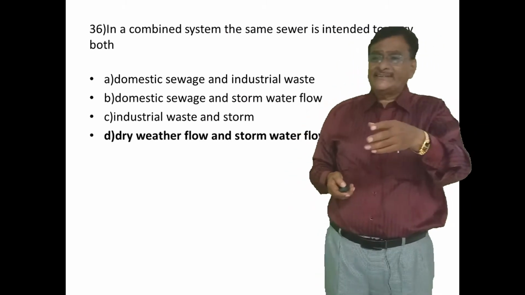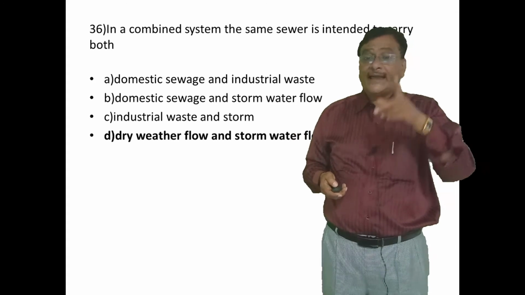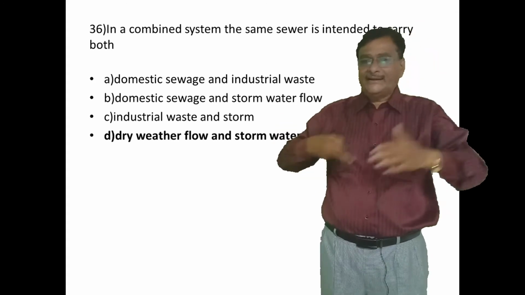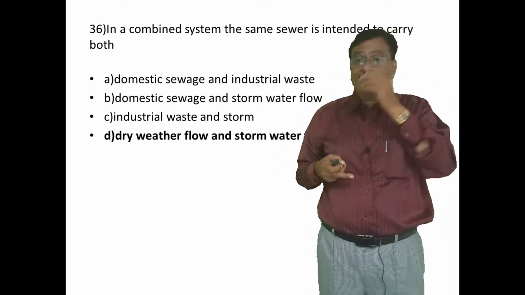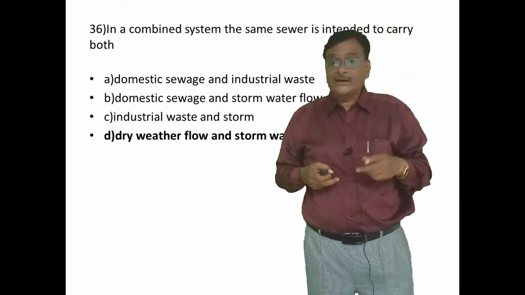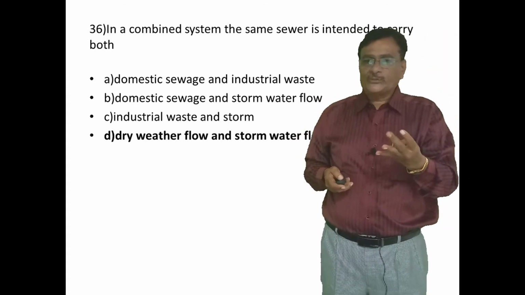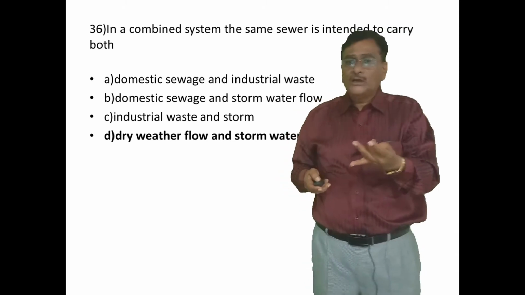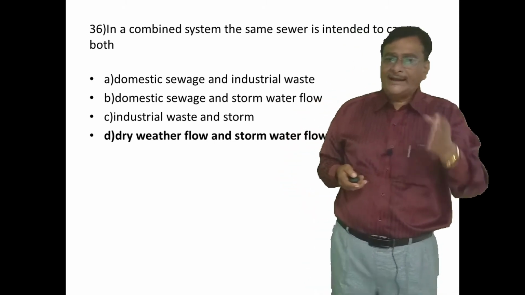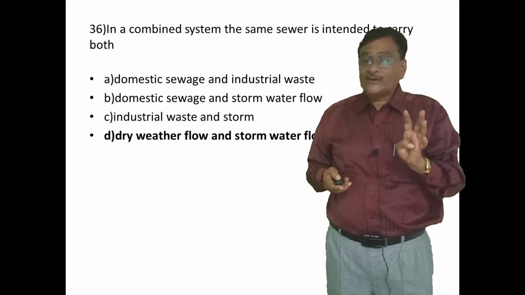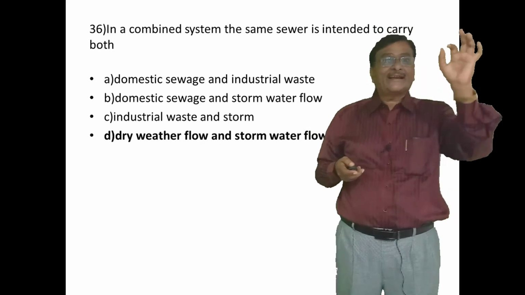In a combined system, the same sewer is intended to carry both. So in the combined system, the single sewer is intended to carry both. What are the both things? Answers are four. First, domestic sewage and the industrial waste. Second option is domestic sewage and the storm water flow. Third one is industrial waste and the storm water. And last one is D, dry weather flow and the storm water flow. Answer D is the right answer, my boys.